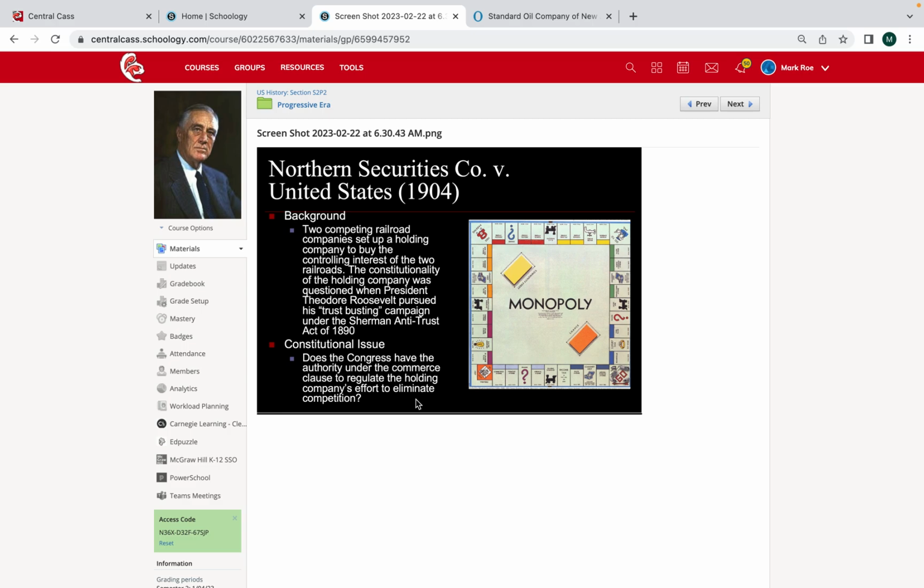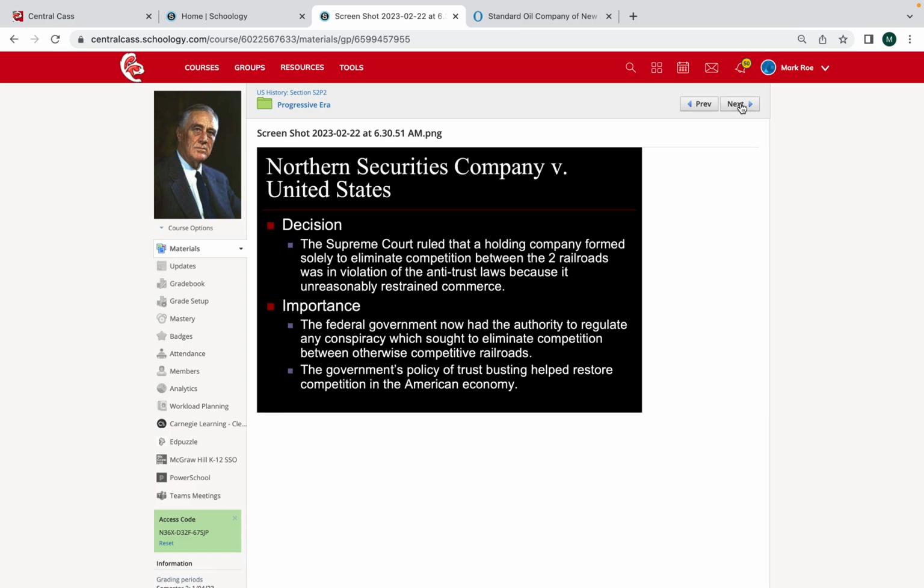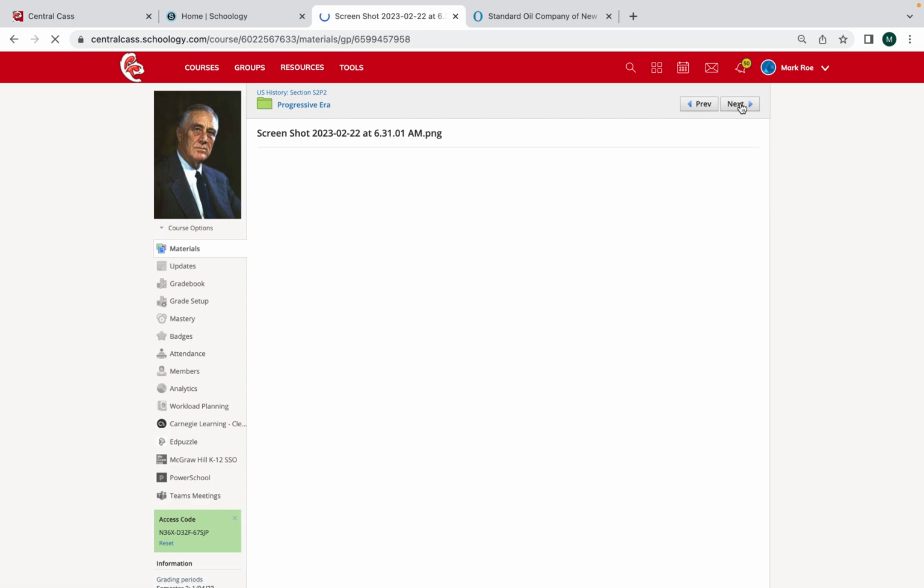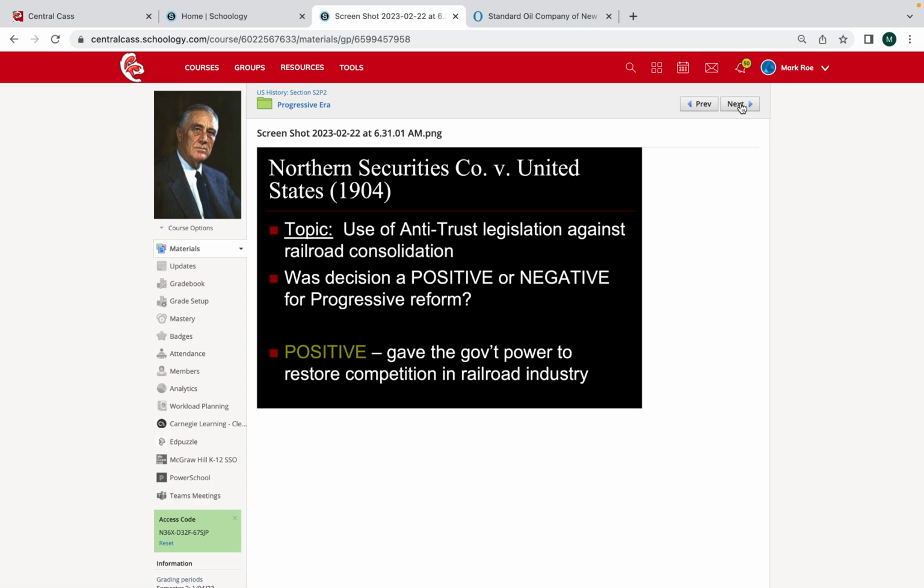So in this case of the Northern Securities Company versus the United States, ultimately how the court is going to rule is that these 2 railroads in fact did have an illegal monopoly, because the fact that they were the only 2 railroads that were running into this area of the United States, it did not allow for any competition. And so this is one of these trust-busting cases ultimately that it's going to allow enforcement of the Sherman Antitrust Act, that the Northern Securities Company had to break up their railroad or had to break up their business, allowing for more competition to flow into the Pacific Northwest.